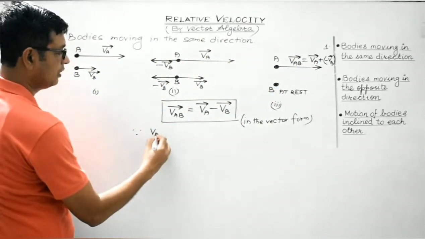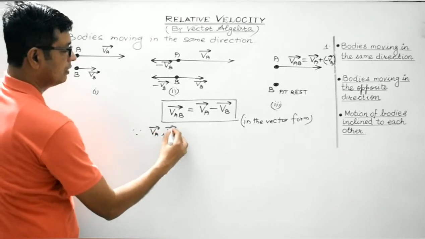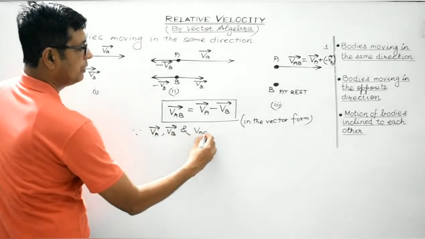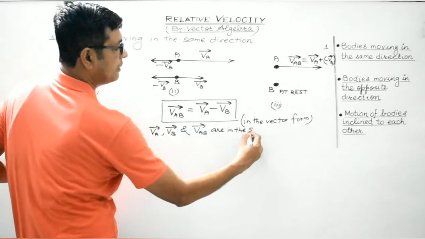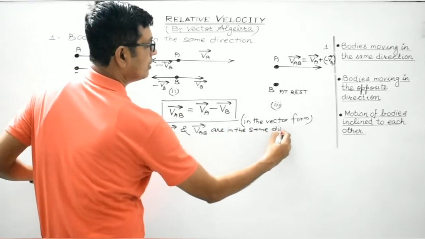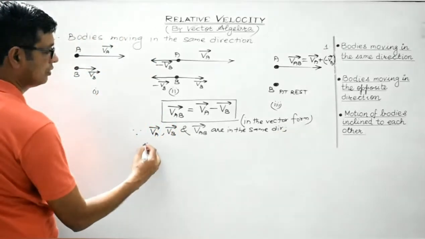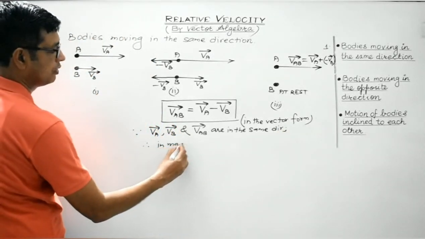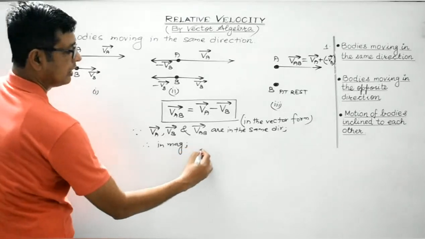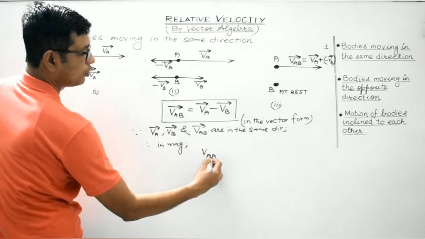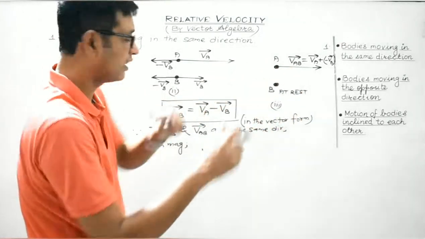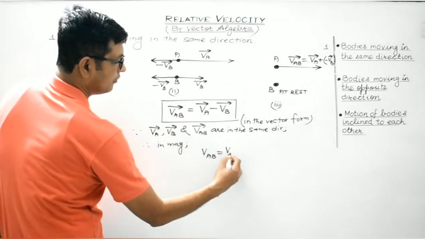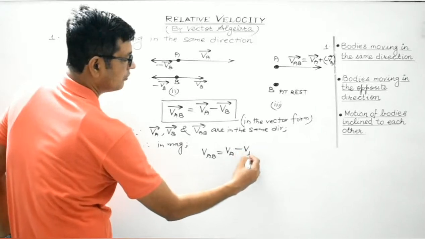Since VA, VB and VAB are in the same direction, therefore in magnitude, the relative velocity of A with respect to B, when the bodies are moving in the same direction, is given by VA minus VB.